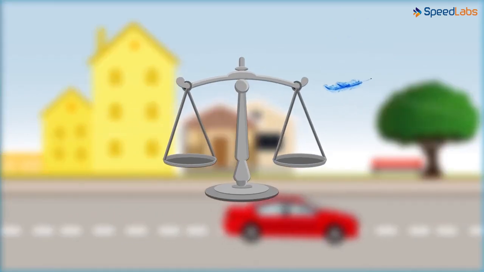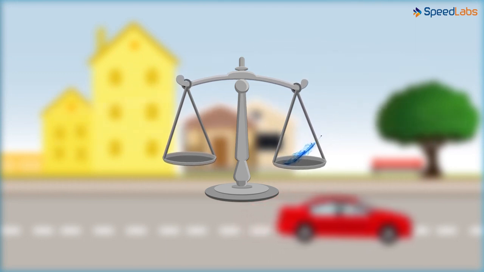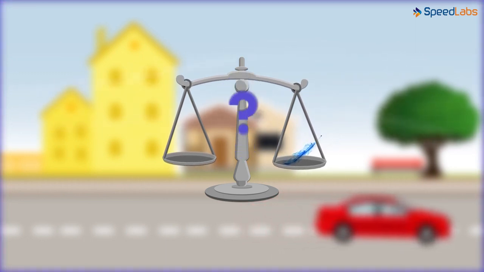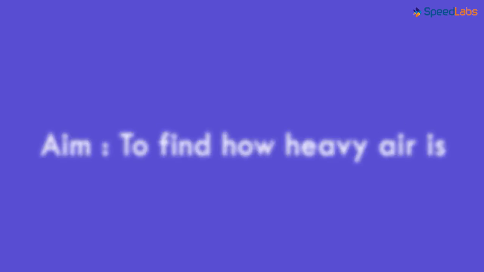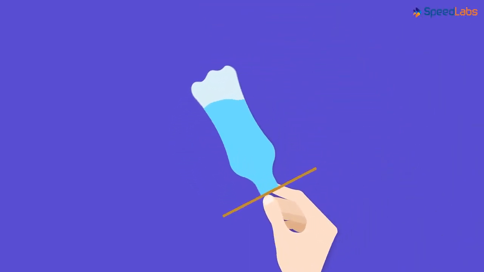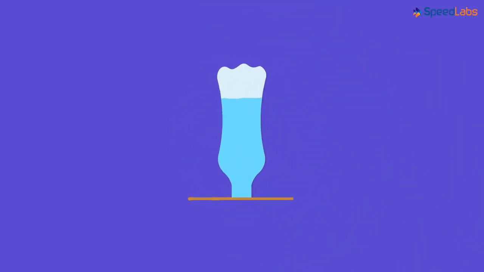We generally feel that air is light in weight. How true is this? Let us do an experiment to see how heavy the air is. Take a bottle filled with water. Now take a piece of cardboard and place it on the open end of the bottle. Hold the cardboard with your hand and invert the bottle upside down. Now take off your hand from the cardboard.